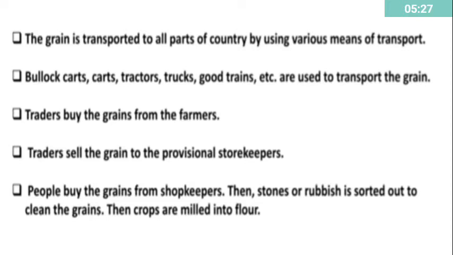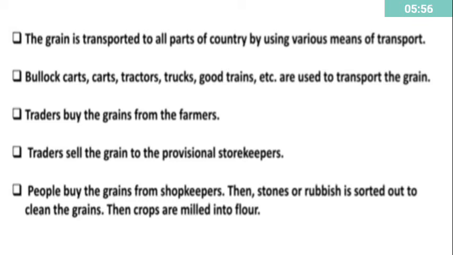The grain is transported to all parts of the country by using various means of transport. Bullock carts, tractors, trucks, goods trains, etc. are used to transport the grain. Traders buy the grains from the farmers. Traders sell the grain to the provision storekeepers. People buy the grains from the shopkeepers.